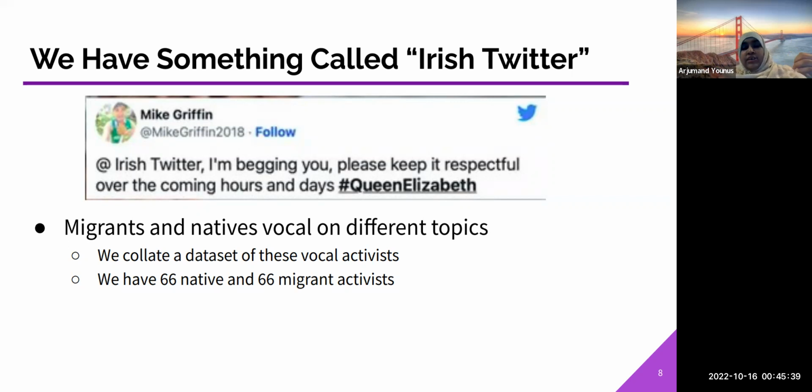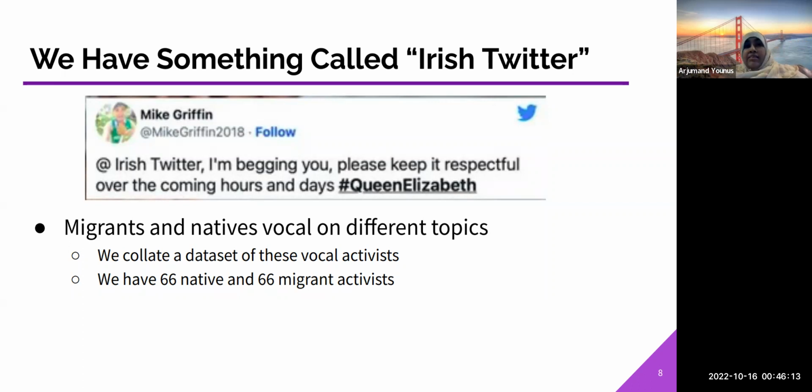From within this Irish Twitter, we gathered a dataset of migrants and natives. There are some migrant activists, and you would find within the bio of many people a mention of 2 or more countries, and you get that this is most likely a migrant. Or by reading the tweets, you can also assess whether a person is a native or a migrant. That's how we did that. Also, surnames of Irish people are characteristically unique, so sometimes we use that, as explained in the paper. Our dataset has 66 native and 66 migrant activists.